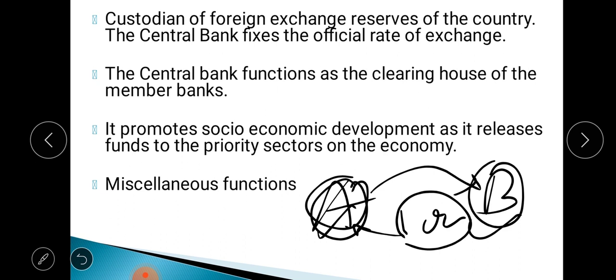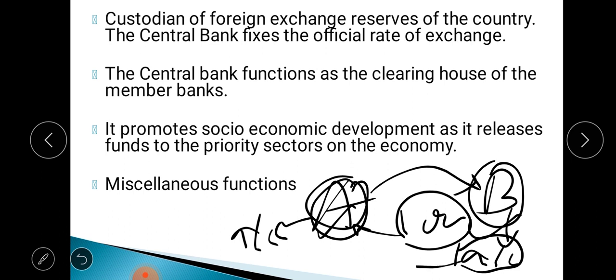Because there is a dispute going on between A and B, and A has an account with RBI, B also has an account with RBI, that is by the rule. Now the RBI will transfer 1 crore rupees from B's account to A's account. So through transfer of this fund, the RBI tries to settle the disputes regarding lending or borrowing matters.